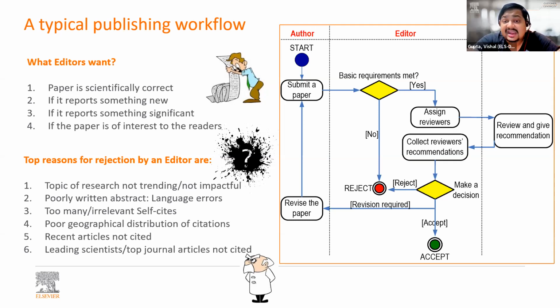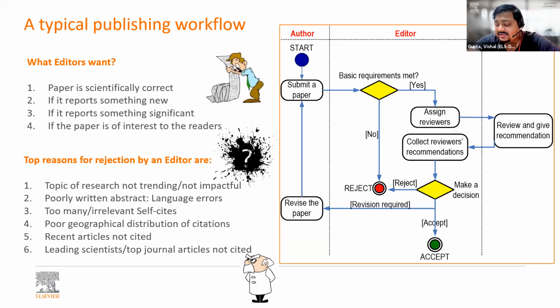And then leading scientists and top journal articles not cited. Again, something which the editor keenly looks into. Are you reading the right content? And that is decided by looking at, are you reading the right authors and are you reading the right journals? So make sure that you have a good mix of different kinds of journals, different regions, etc. And that will help you in creating a good impression in front of the editor.